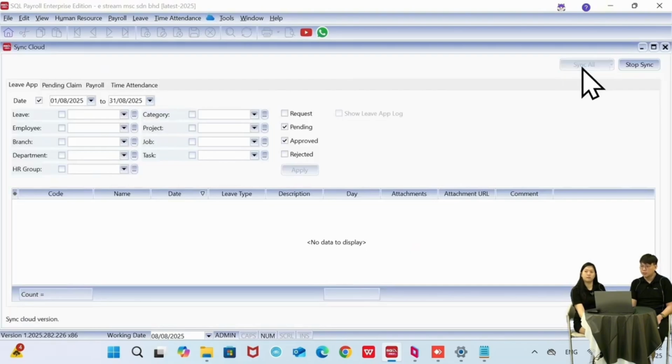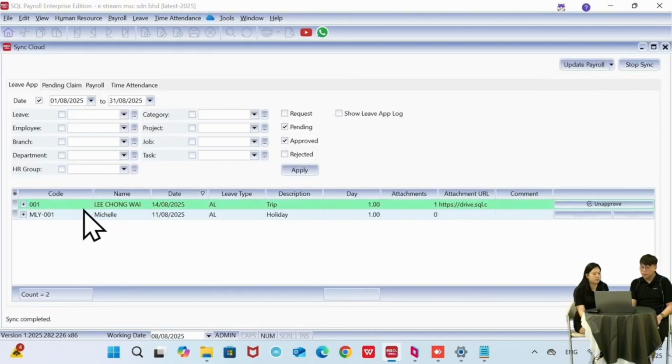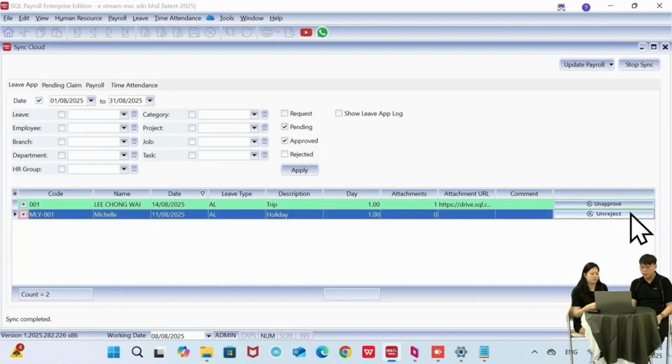On this, sync all. Okay, actually you can see here the record of the leave application just now. You can see the green one, which means it is approved by your manager in the mobile app already. But the HR admin, who is using the payroll software, has the finalized right to do the approval. So either they can approve or reject the application.